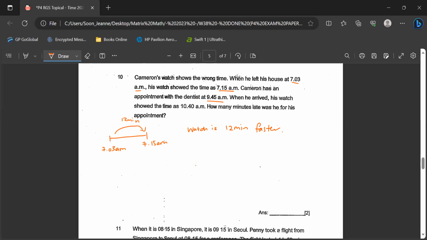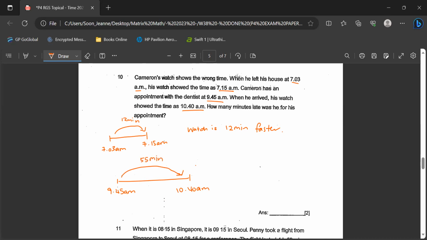But then now, his appointment with the dentist is actually 9:45. When he arrived, the time shown on his watch was 10:40. So how many minutes late was he for his appointment? So we calculate the time here, 9:45 a.m. to 10:40 a.m. So he has an appointment at 9:45, but then he arrived at the clinic, right? The dental clinic. His watch is showing this, which means that the duration difference is actually a 55-minute difference.